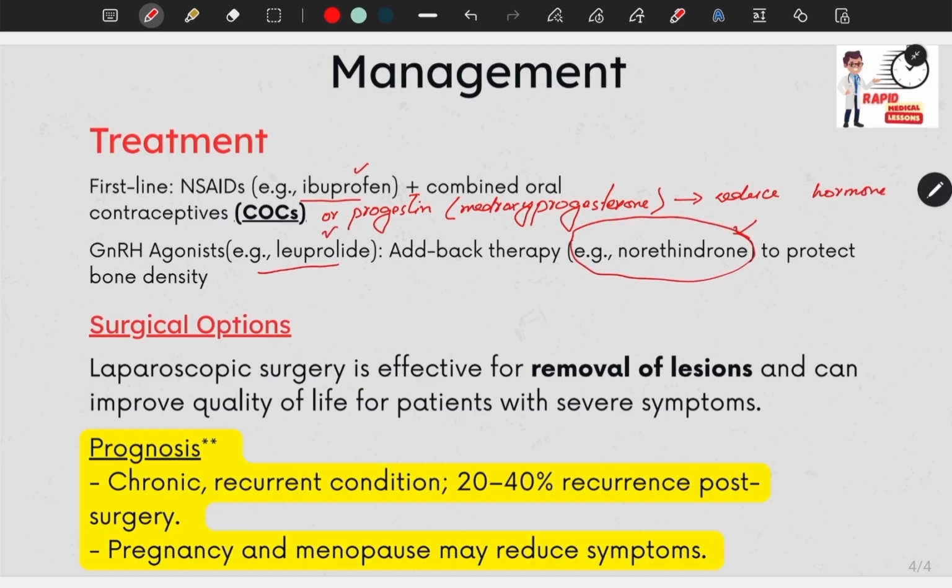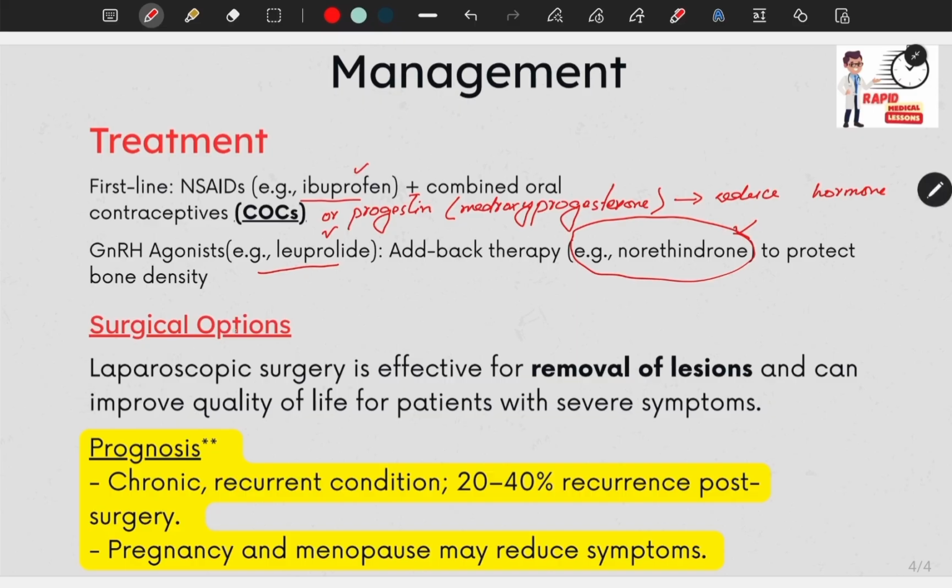Actually, these drugs reduce the female hormones, in which estrogen is also included. You all know that estrogen is responsible for bone health. Now, norethindrone, when used with these drugs, protects bone density by decreasing bone loss and promoting bone formation.